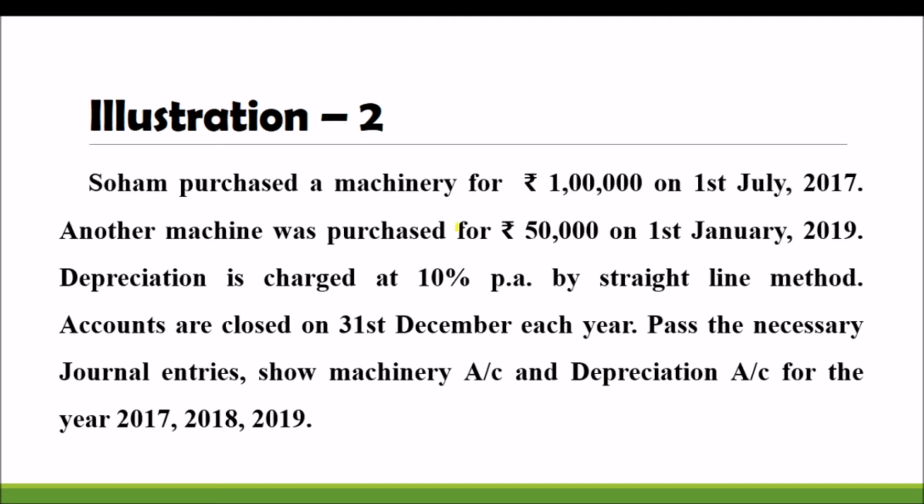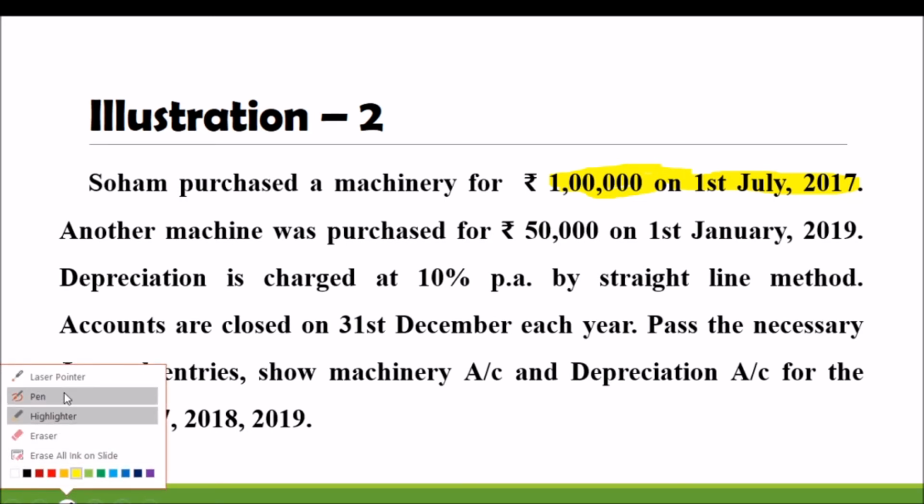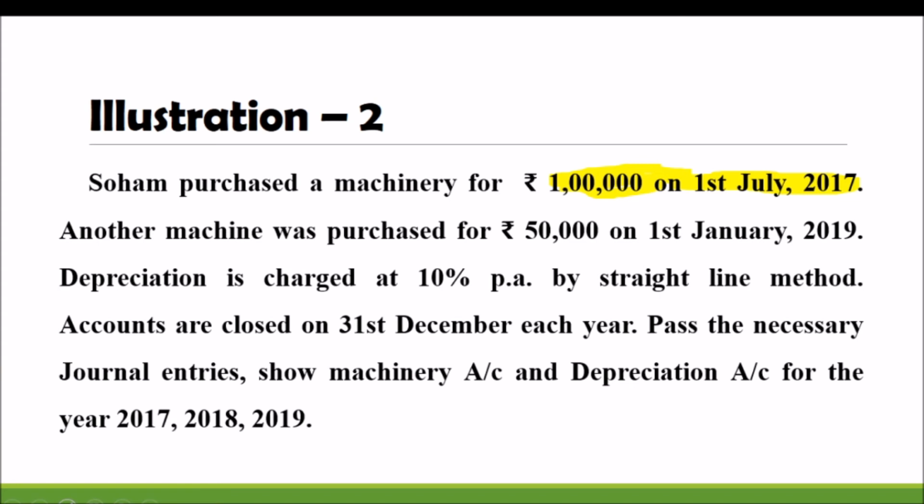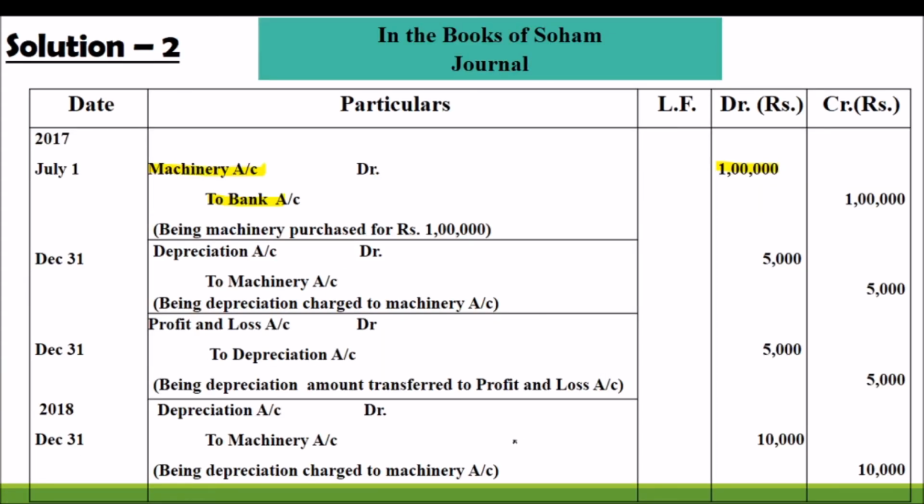So 1 lakh is the price of the asset, but it is purchased on 1st July. And remember the accounts are closed on December 31st.